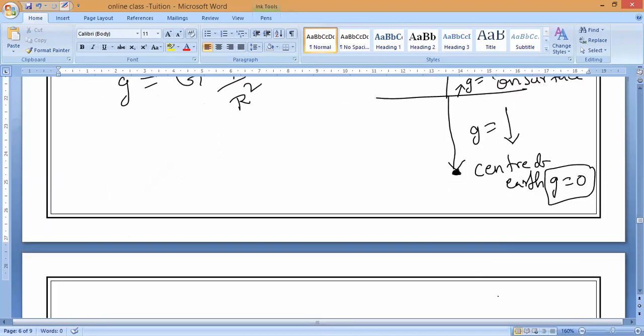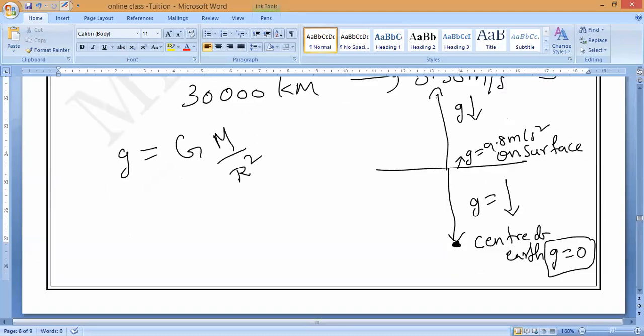Understand? So at the center of the earth, what is the g value? g value will become 0. That is you should remember. Okay, guys, any doubt? Anybody? No doubt, sir. Okay. Two points you should remember here.